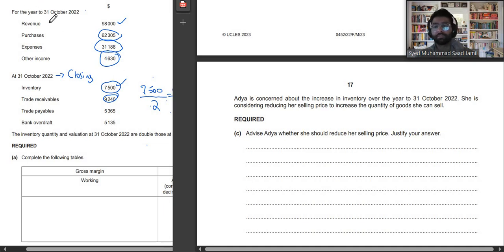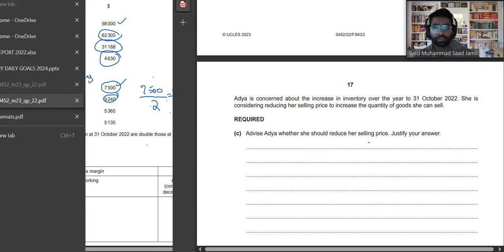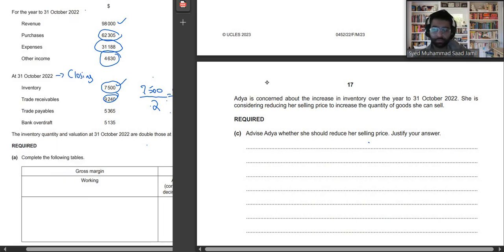Justify your answer. So guys, in this question, first of all, you will mention reasons why she should reduce her selling price, and then you should be mentioning reasons why she should not be reducing her selling price, and then you can give your conclusion. So let's talk about reasons for reducing her selling price.